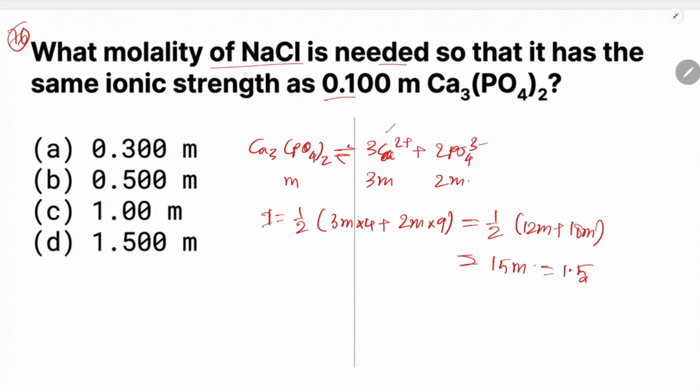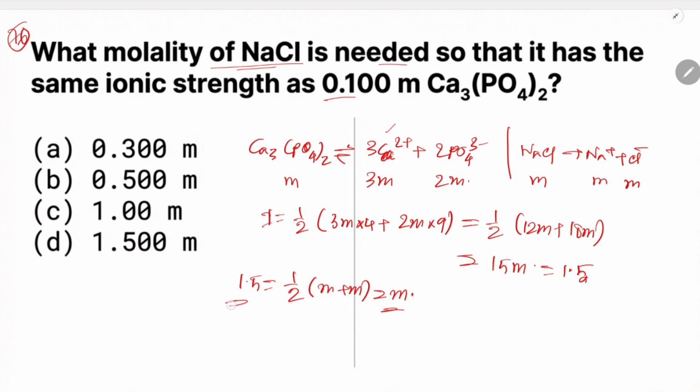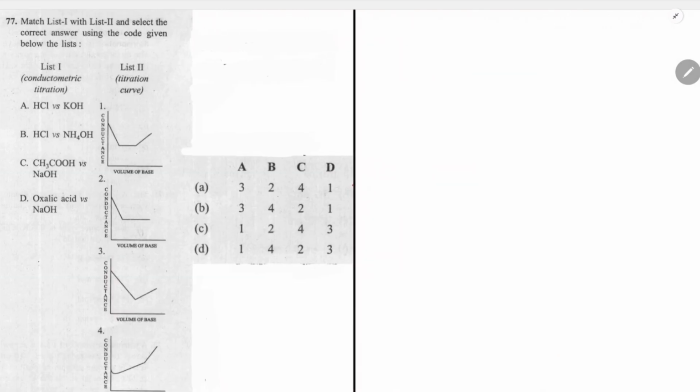The molality of NaCl needed so that you have the same ionic strength means 1.5 is equal to half of, let's suppose the concentration of NaCl, Na plus and Cl minus, is M. Half of MiZi squared, M plus M, is equal to M. So we got the answer. This molarity is 1.5. So D is the correct answer.